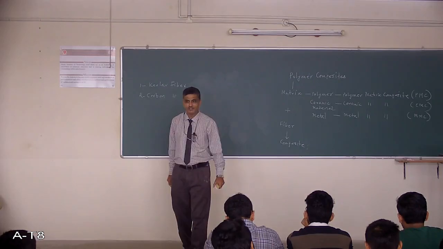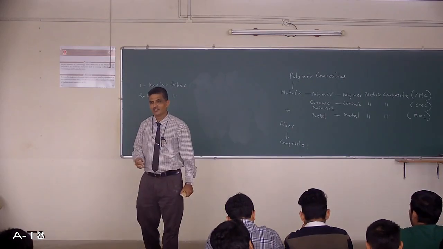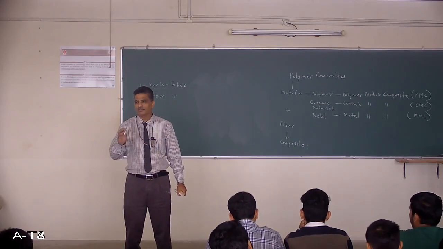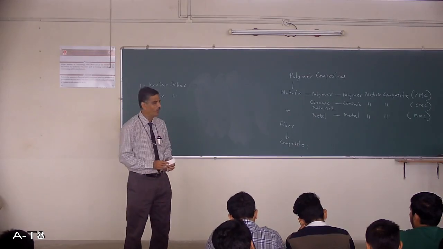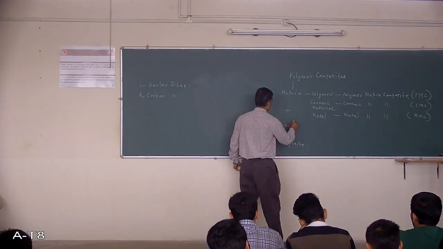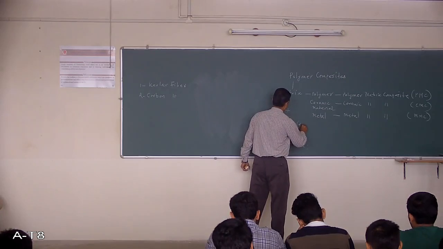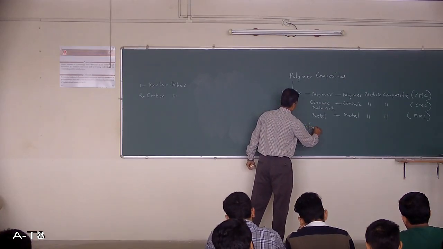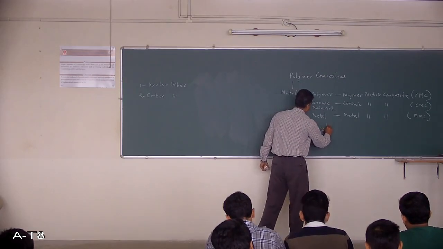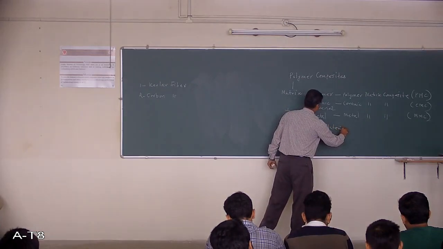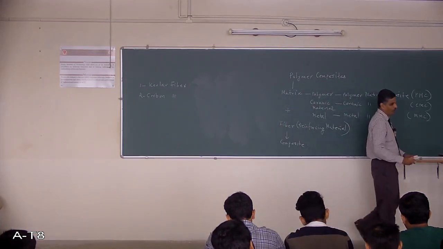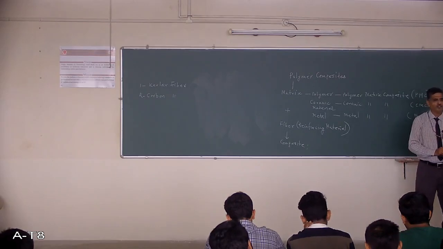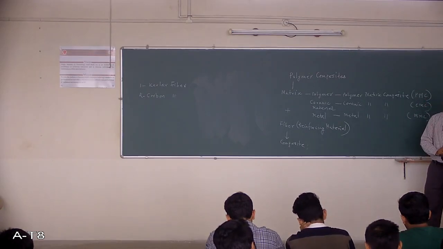You can call it fiber or reinforcing material. Now the question is, why is a matrix required, and why is a fiber required?